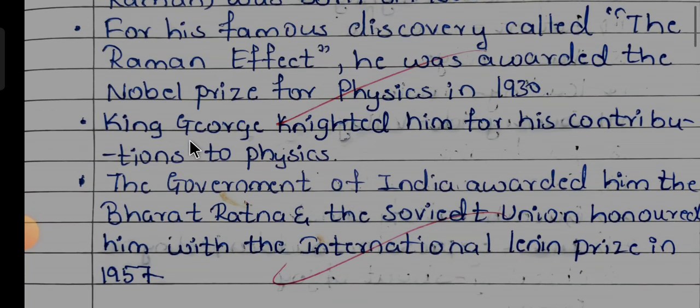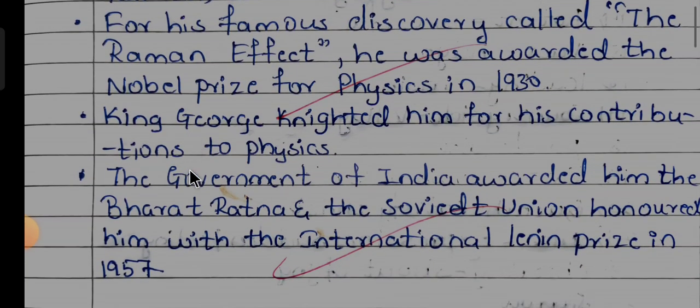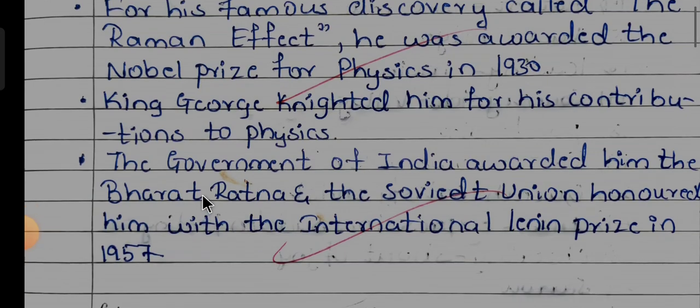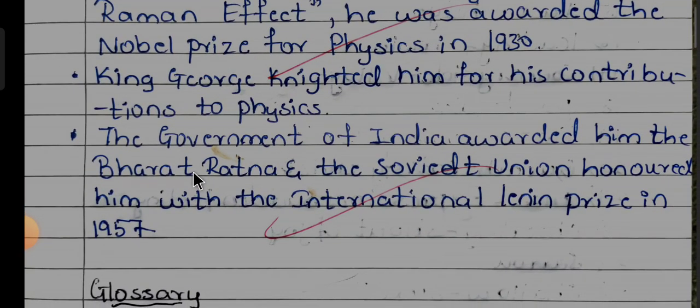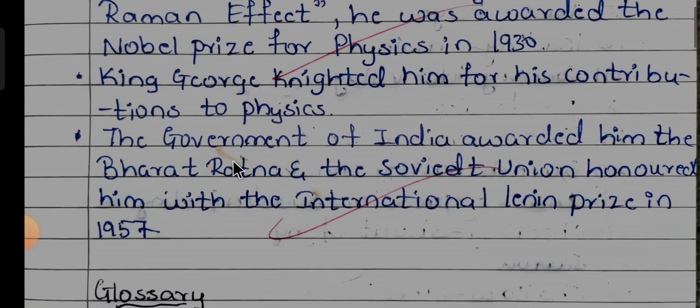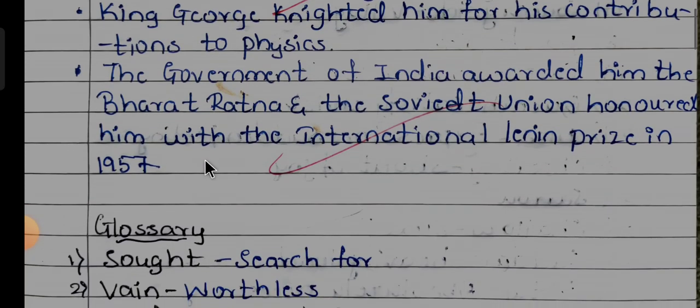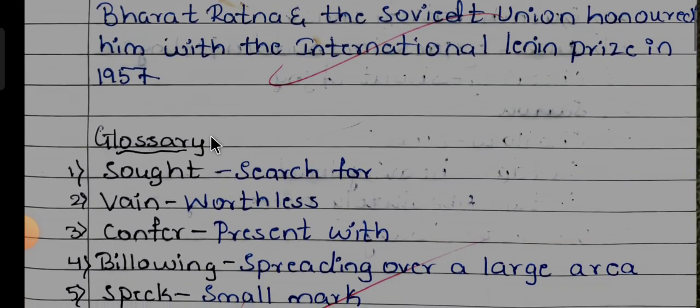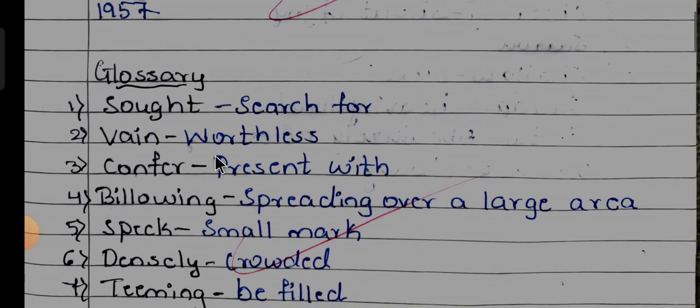King George knighted him for his contributions to physics. The government of India awarded him the Bharat Ratna. The Soviet Union honored him with the International Lenin Prize in 1957. That is about the author C.V. Raman.